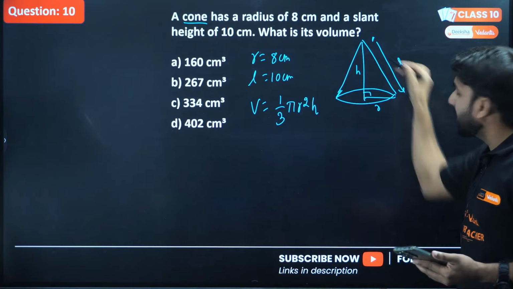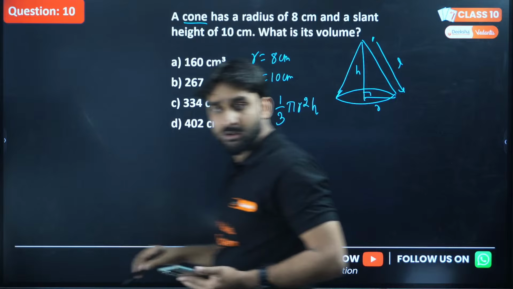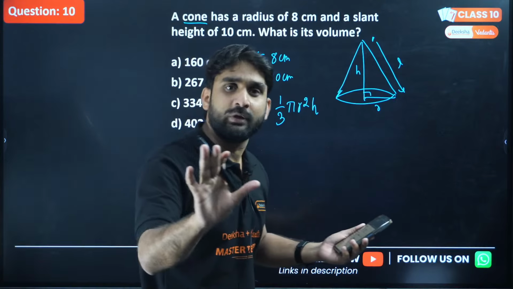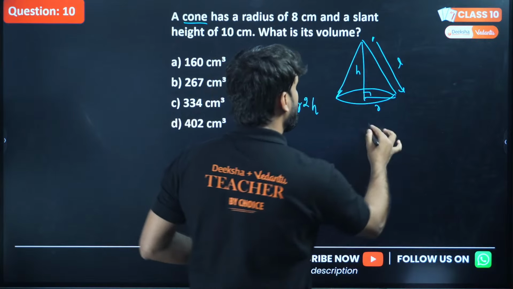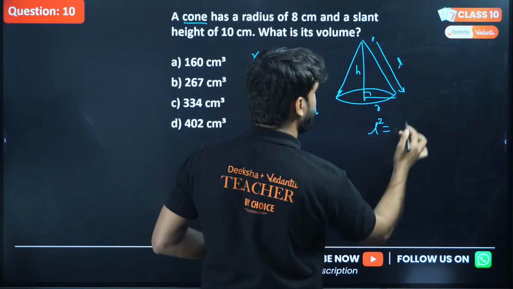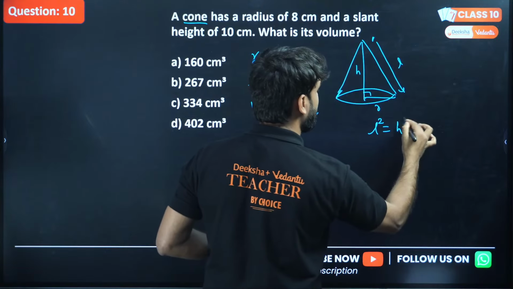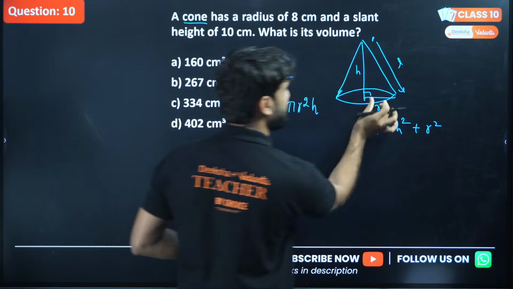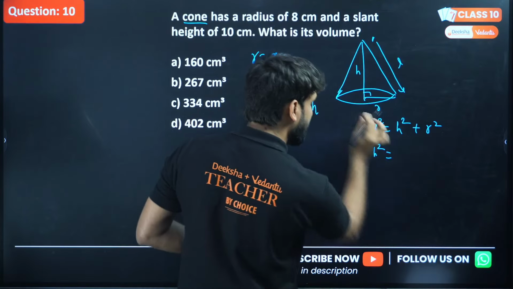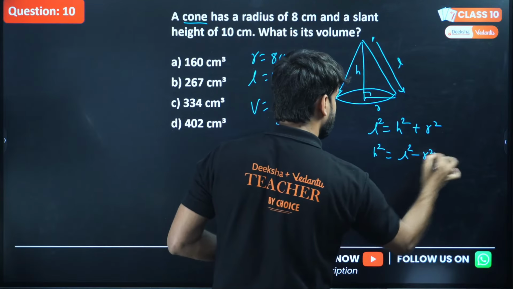And we all know there is a right angle triangle. Look at the right angle triangle, and if we have a right angle triangle, we are free to apply Pythagoras theorem, right? So applying Pythagoras theorem, because this is the hypotenuse, the square of hypotenuse will be the sum of squares of these two, h and r. And we are keen to find the value of h square. So we can shift r here this side, L square minus r square.